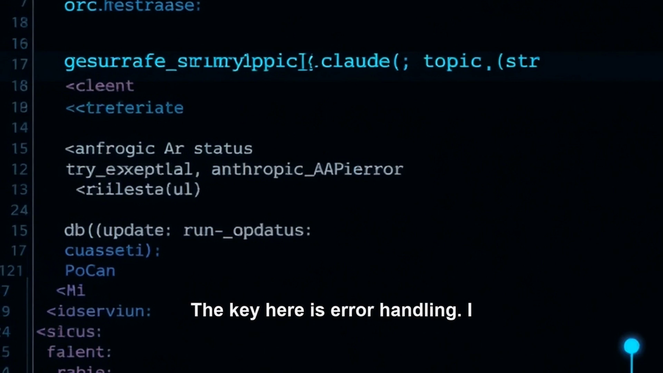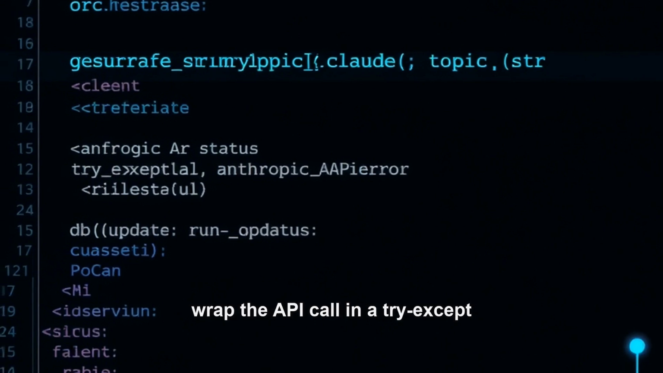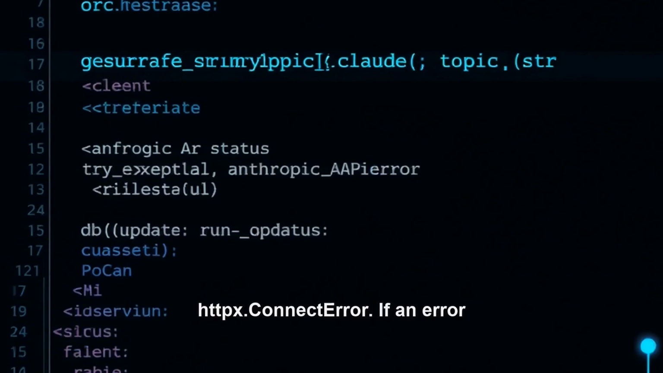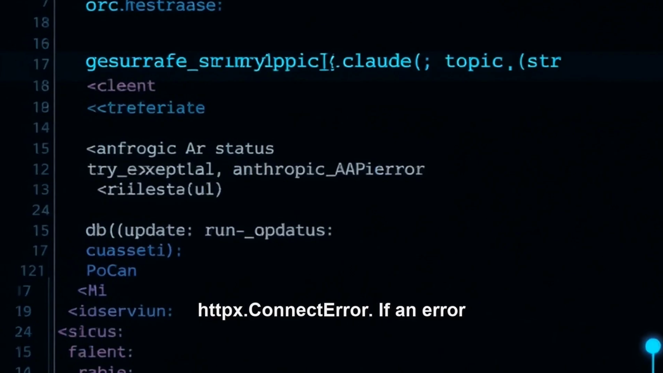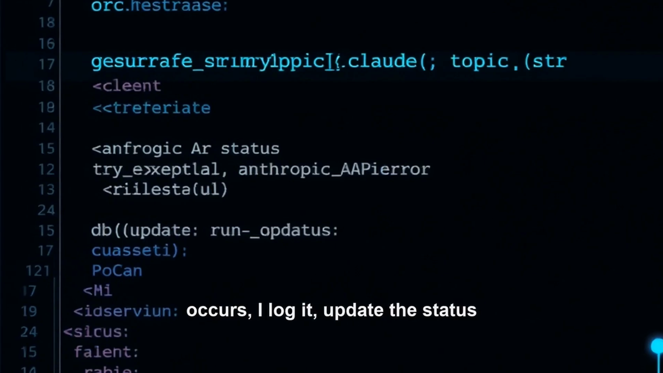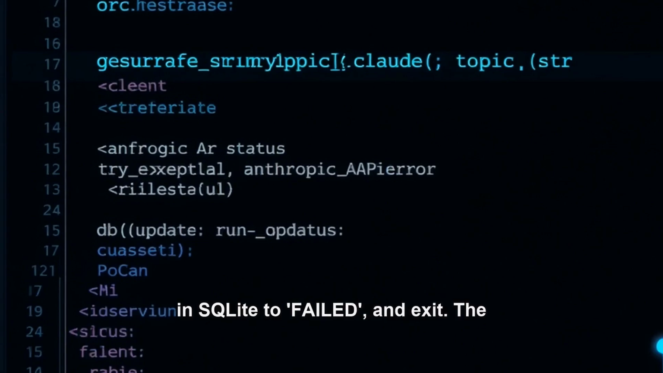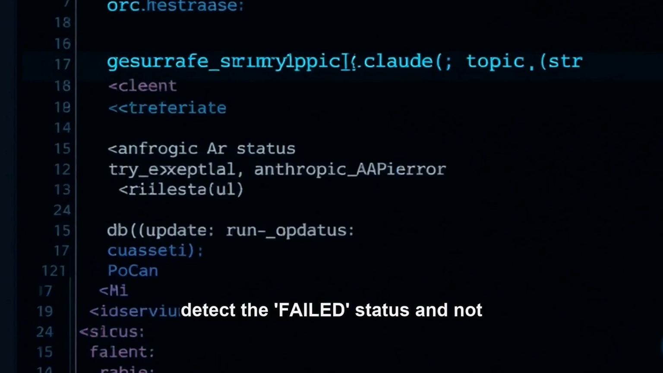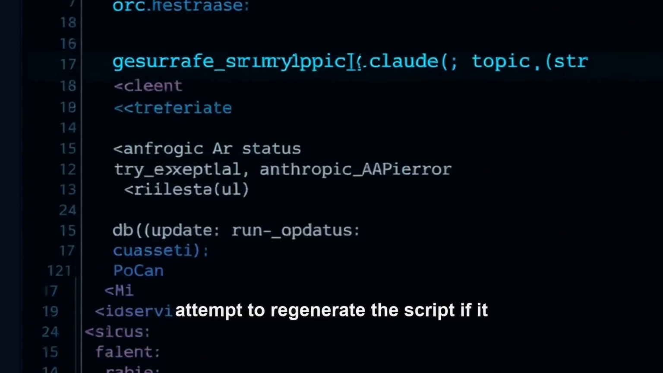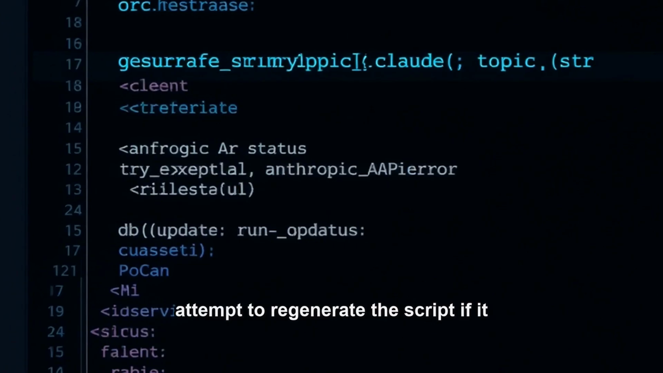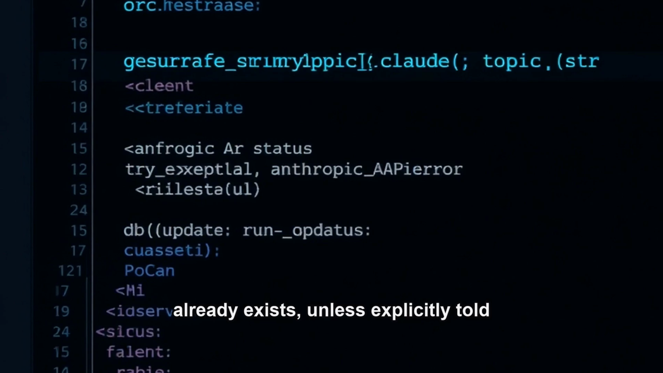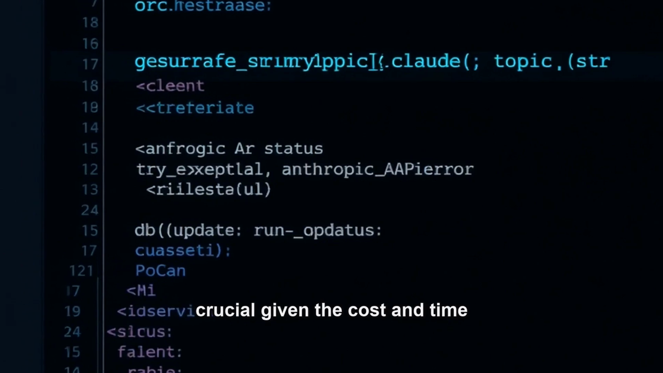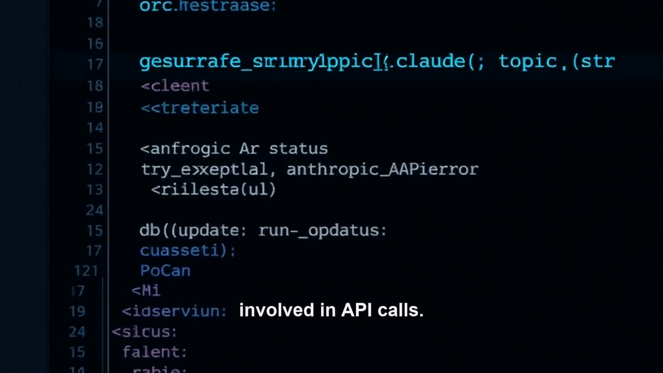The key here is error handling. I wrap the API call in a try-except block, specifically looking for anthropic.APIError or httpx.ConnectError. If an error occurs, I log it, update the status in SQLite to failed, and exit. The orchestrator, on its next run, will detect the failed status and not attempt to regenerate the script if it already exists, unless explicitly told to force a restart. This robustness is crucial given the cost and time involved in API calls.